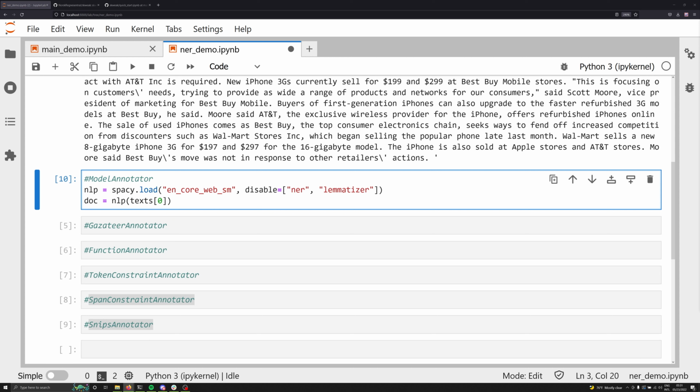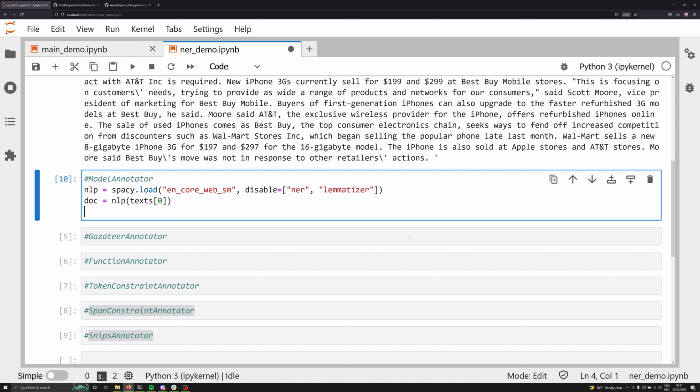So let's say I wanted to use a model annotator. What does a model annotator do? Well, the model annotator lets us use a pre-trained spaCy model to go ahead and auto-label data for us. So it's going to label things that it's already seen before. This is sometimes a useful approach if you don't have a baseline model started, but it shouldn't be used by itself.